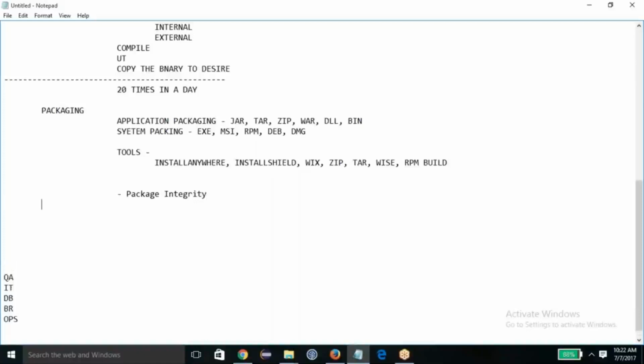So package integrity should be maintained, the package should be secure, and it should be easy.